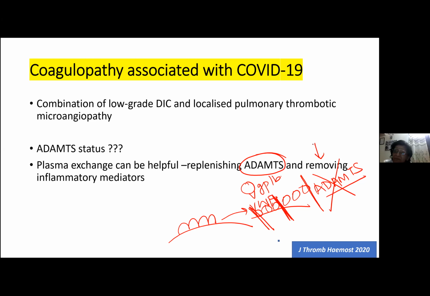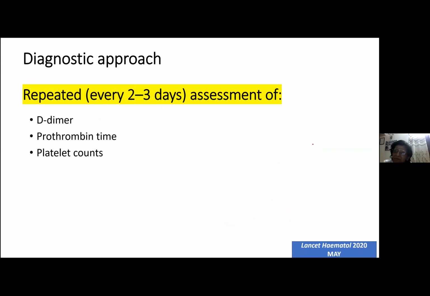So now, once we are clear with this, another thing which we all should know is the diagnostic approach. Once we know that prothrombin time, platelet count and D-dimer are to be measured, when should they be measured? It is not a one-time measurement that is important. It should be serial measurements. Every second to third day you have to measure. Why? Because serial rising of D-dimer is associated with poor prognosis. So it should always be a serial measurement every 2 to 3 days. And this guideline was by Lancet Hematology 2020.